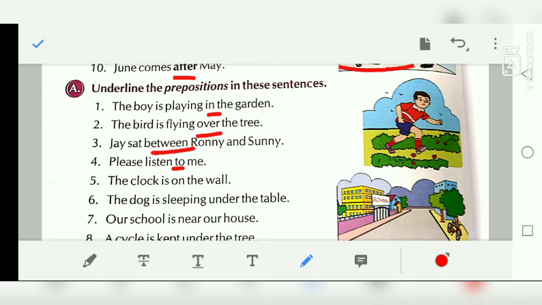Please listen to me. The clock is on the wall. The dog is sleeping under the table. Okay, a school is near a house.